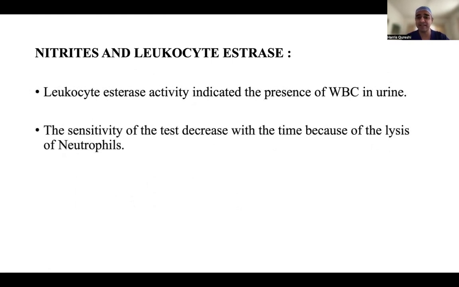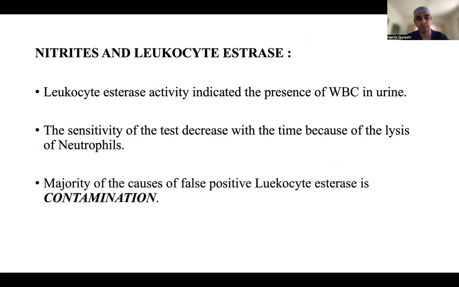Leukocyte esterase is another activity which can show you that there is infection in your urine and presence of WBCs in your urine. A lot of people ask that if there is infection in your urine, what will you find? You will find nitrates positive, leukocyte esterase, and you can see pus cells, WBCs, and even hematuria, RBCs as well. The sensitivity of tests decreases with time because of lysis of neutrophils. So as I told you, you get a urine sample and send it for testing as quickly as possible.